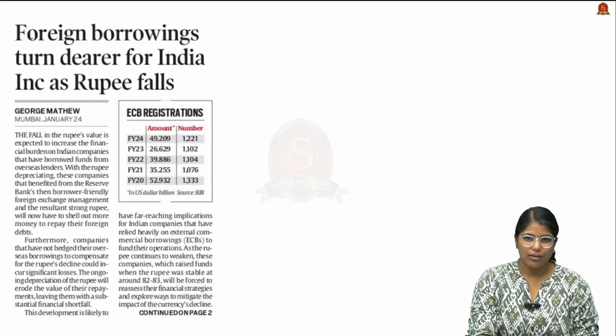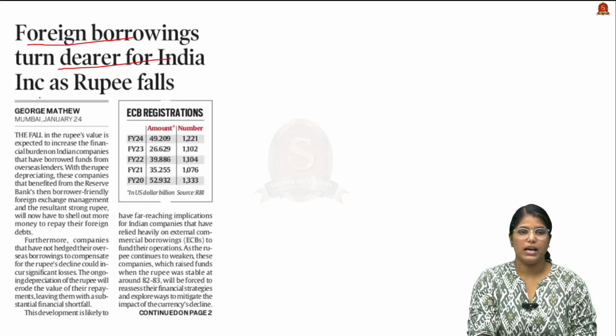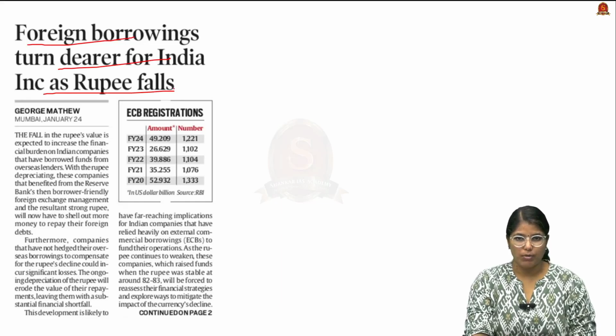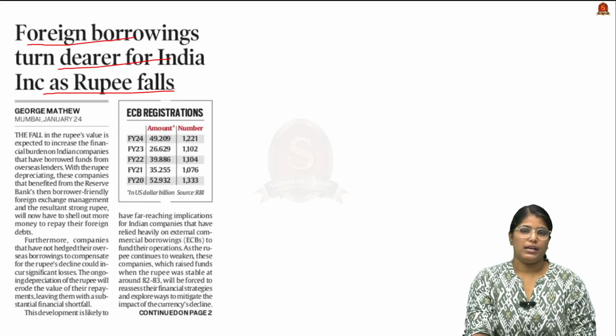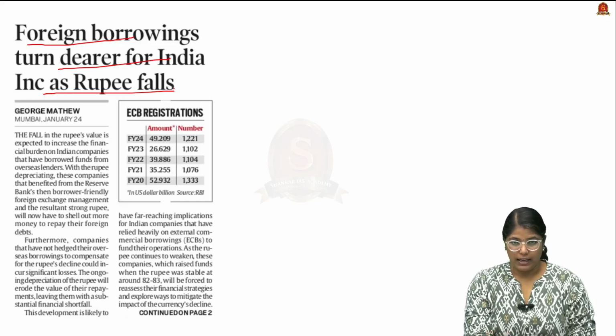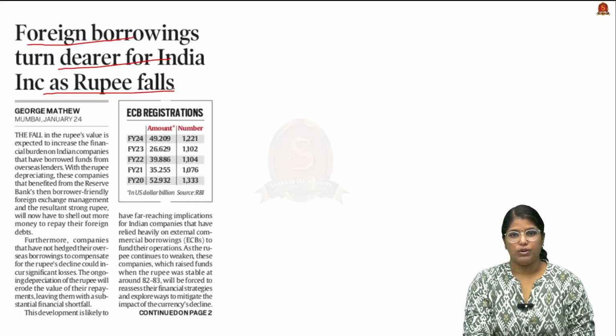Now look at the title of this article. It reads, Foreign Borrowings Turn Dearer for India Inc. as Rupee Falls. Here India Inc. is nothing but the formal sector in our country, which includes both the private as well as the government sector. So for them, getting foreign debt is becoming very difficult because the rupee is falling. This is what the title actually hints, and this means that the article entirely talks about rupee depreciation.